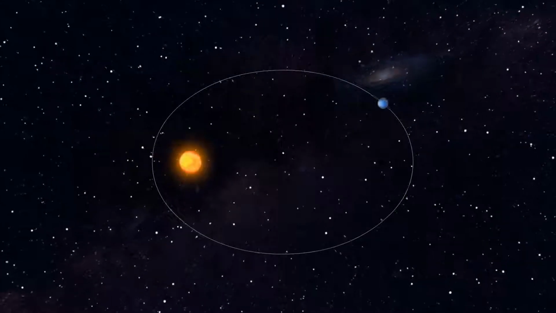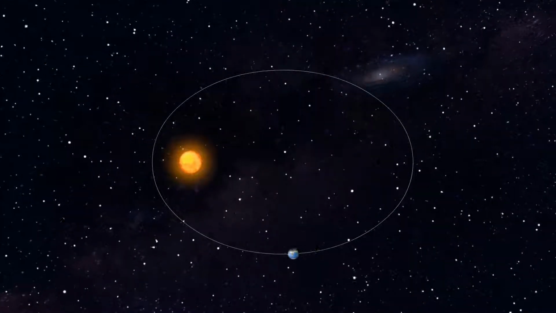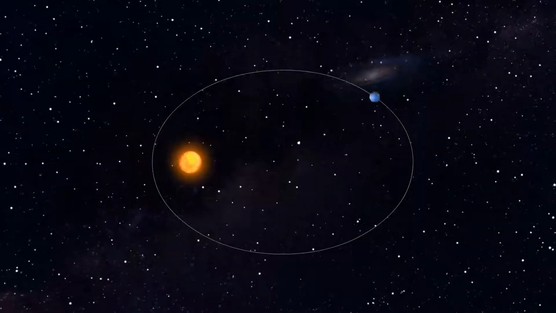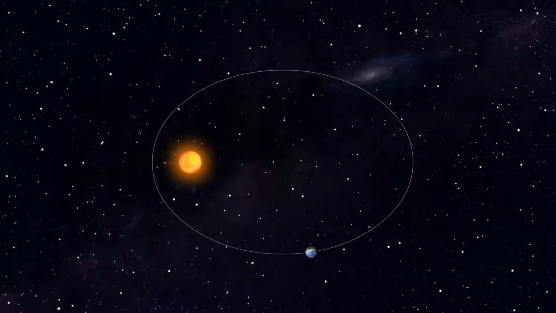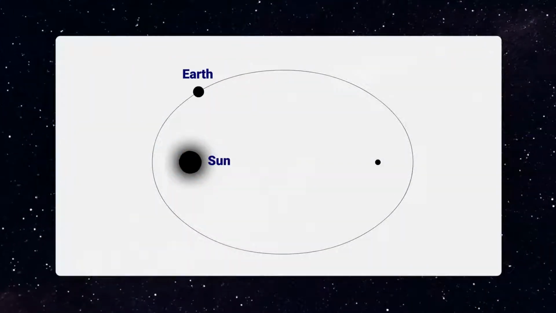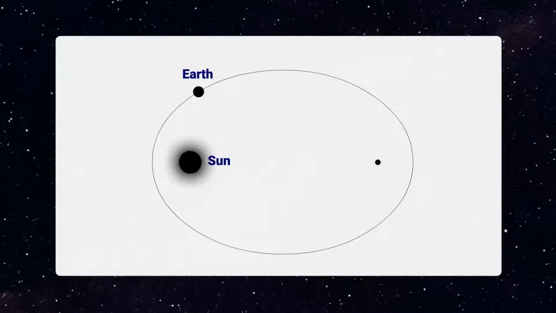For planets in space, the center of the Sun is always at one of the foci as shown in the figure. The larger the distance between the two foci, the more elongated the ellipse is. The amount of the elongation of the orbit is given by the eccentricity of the orbit.